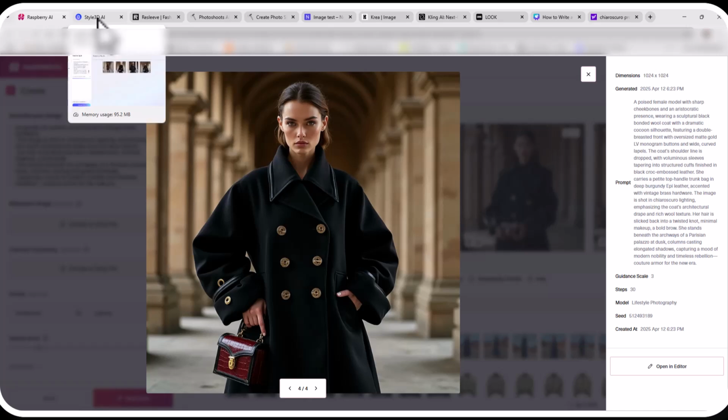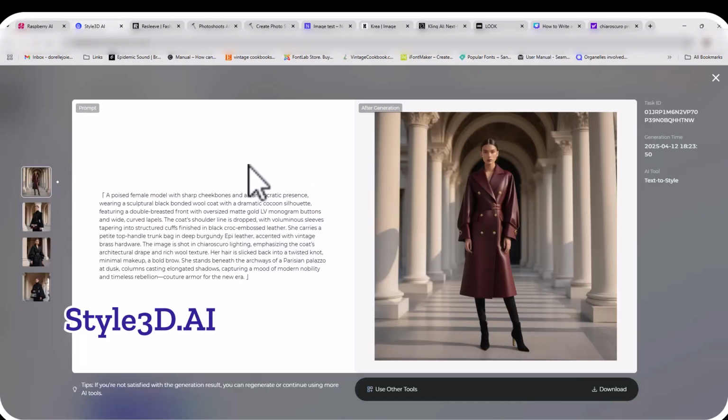Let's go now to Style 3D AI. Style 3D AI is very clean in its generation, but it did capture most of the prompt details. It doesn't capture in this image the fact that the coat is black. However, it is a leather coat, which kind of matches the prompt, but not exactly.